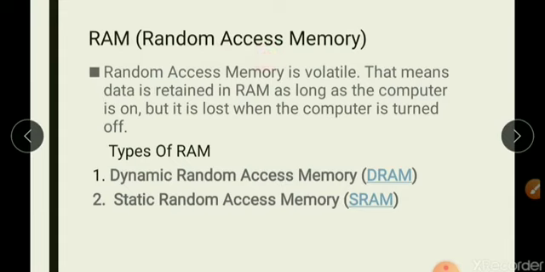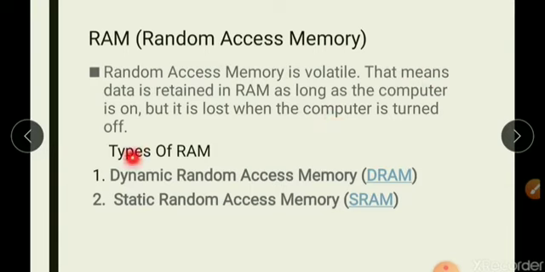RAM, random access memory, is volatile. Have you heard about the word volatile? Volatile means the things which will not remain permanent. That means data is retained in the RAM as long as the computer is on, but it is lost when the computer is turned off. It means that the information's data will remain in the RAM till the computer is switched on. As soon as the computer is turned off or due to any interrupt, the data information in the RAM will get lost.